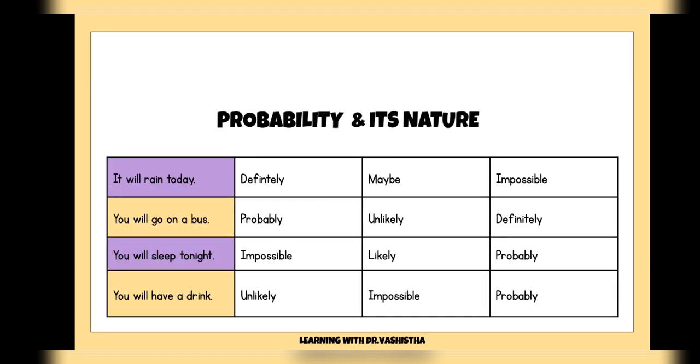Here is a table just to show the probability and its nature, where in the first column you can see the events, and all the other columns show the possibility between 0 and 1, that is between sure and impossible. So basically you can see that all of them lie between 0 and 1.